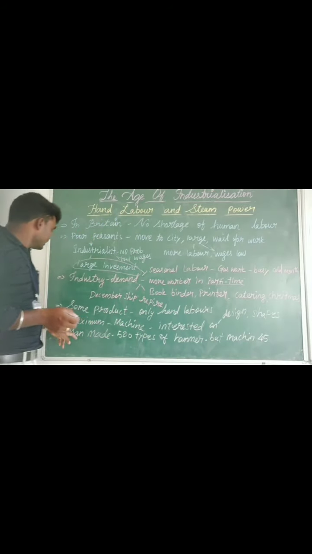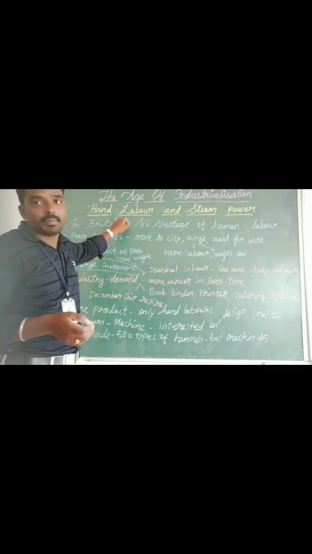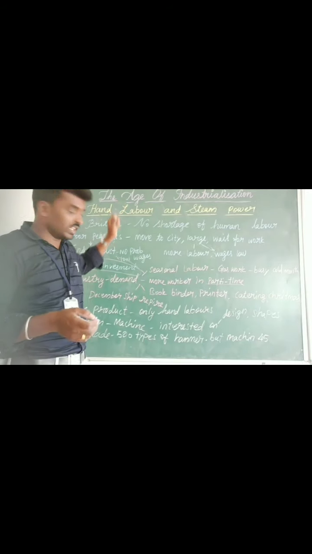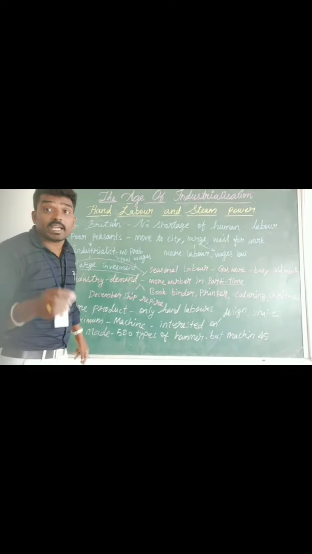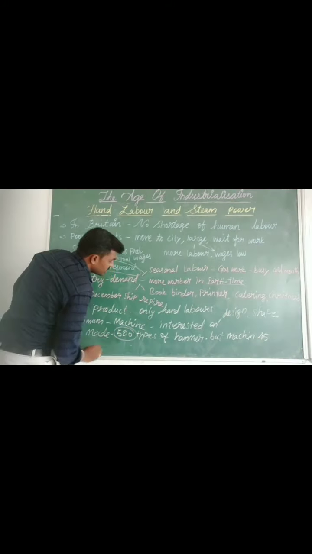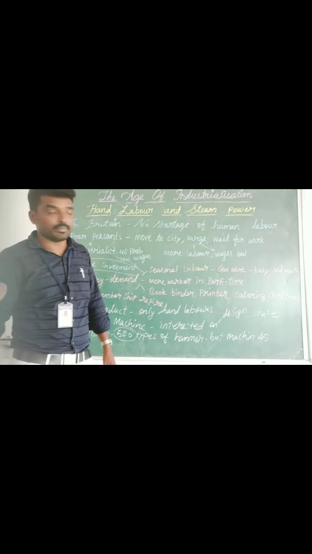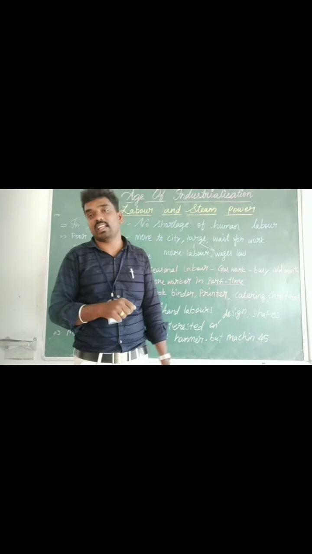For example, in the beginning of the 20th century, man made 500 types of hammer. How many types? 500 types. But machine made only 45 types.